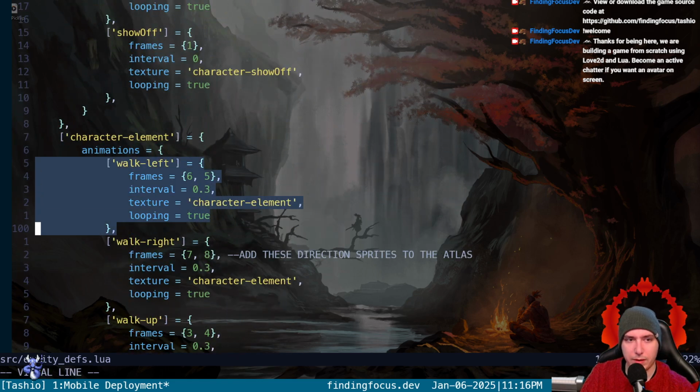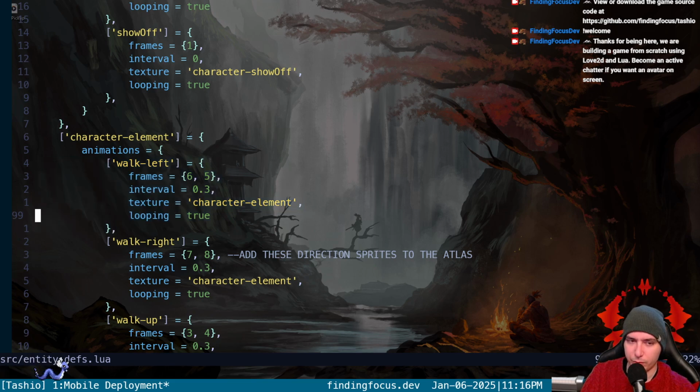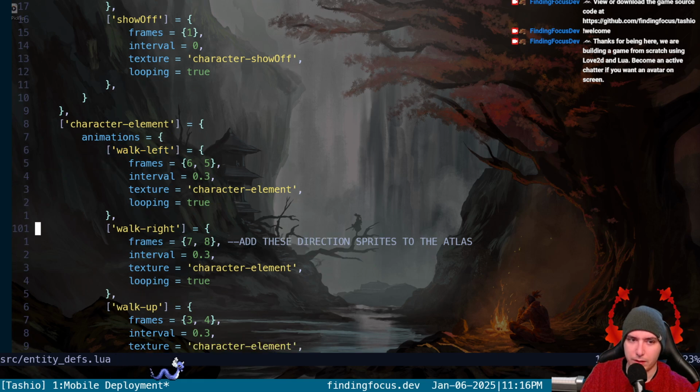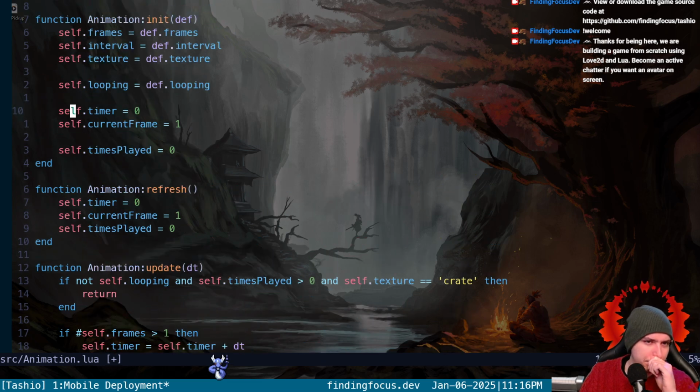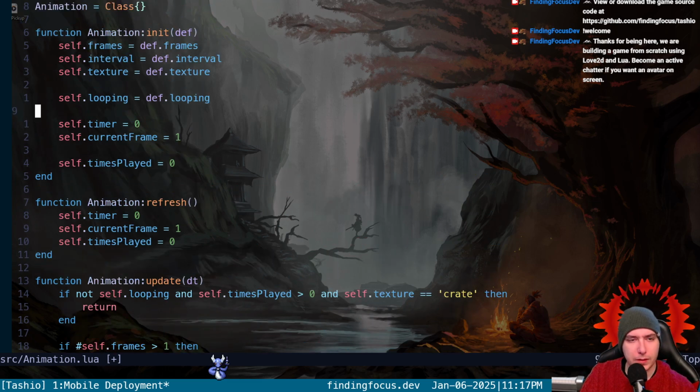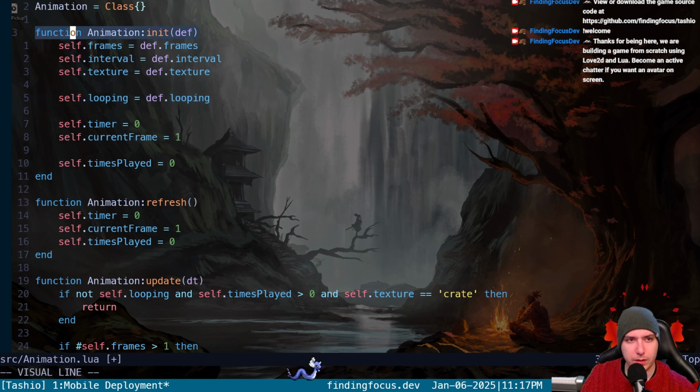I think the dot animations itself doesn't have a looping value, but the key in the animation does have a looping thing. So I think that might be where it's wrong, because we pass in the def, which is in animation.